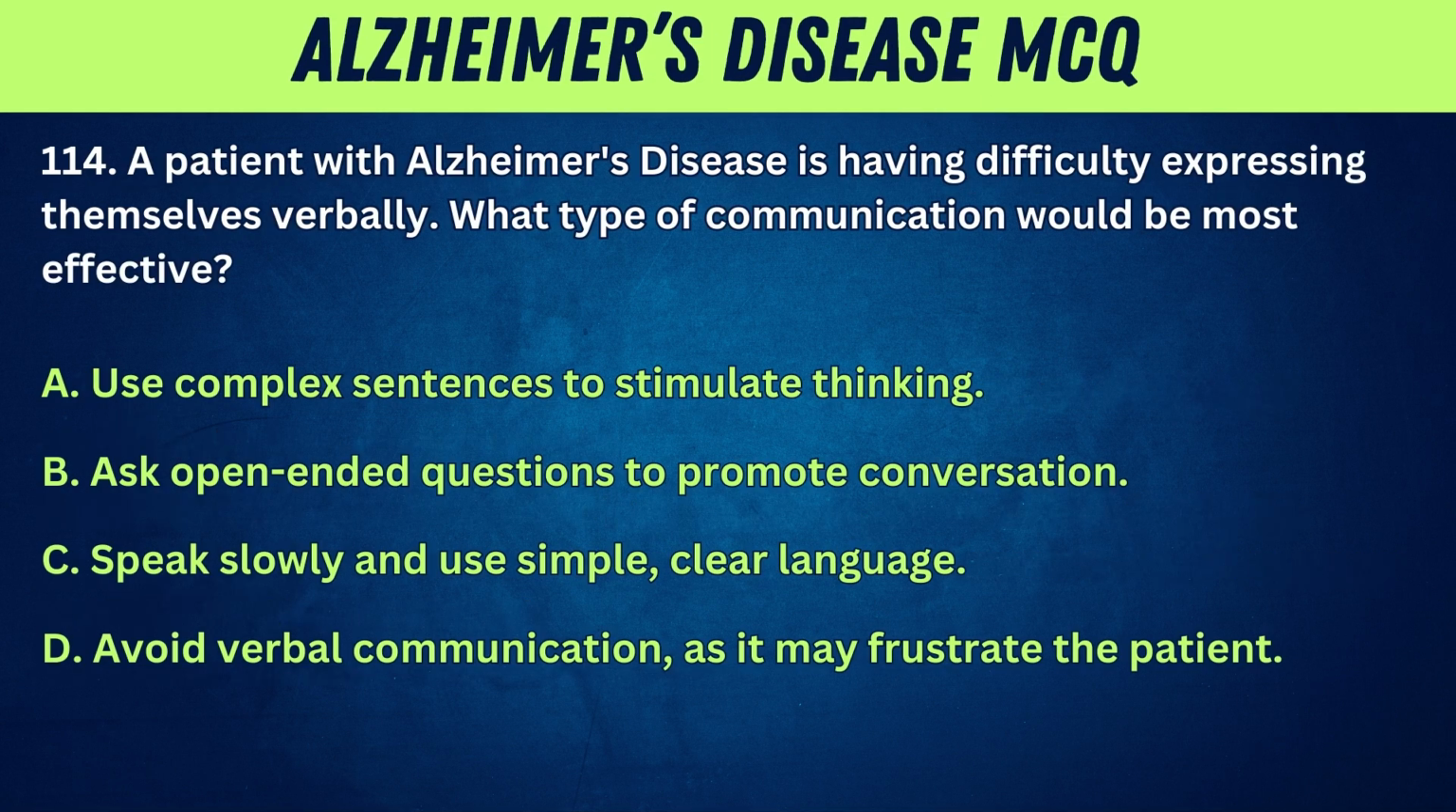A patient with Alzheimer's disease is having difficulty expressing themselves verbally. What type of communication would be most effective? A. Use complex sentences to stimulate thinking. B. Ask open-ended questions to promote conversation. C. Speak slowly and use simple, clear language. D. Avoid verbal communication, as it may frustrate the patient.